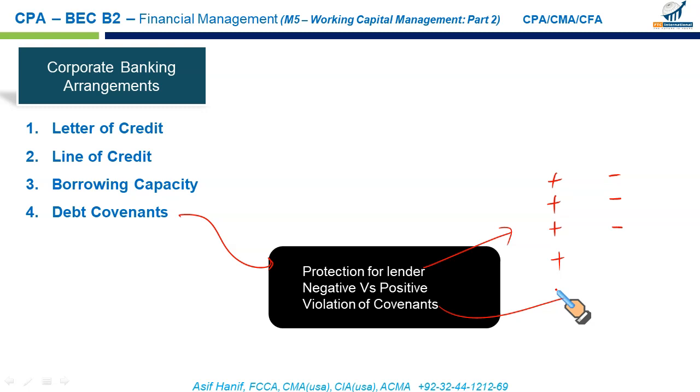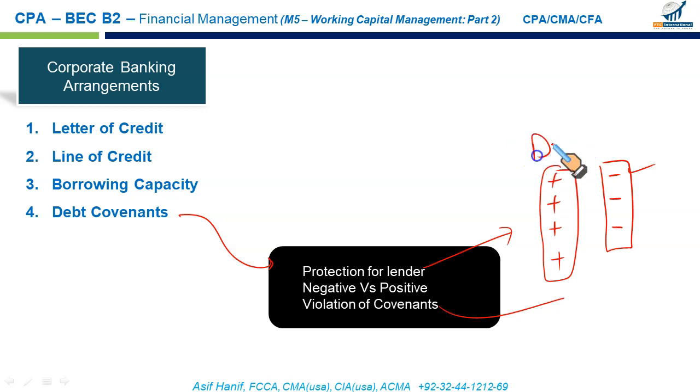So what are the common types of restrictions put in a loan agreement? Company cannot issue further debt. Remember, there are two types of covenants. The positive covenants, which ask the company to do something. The borrower will do something. And negative covenants mean the borrowers will not do. So these are the do's and don'ts, in other words. Do's are called the positive covenants. Don'ts are called the negative covenants.